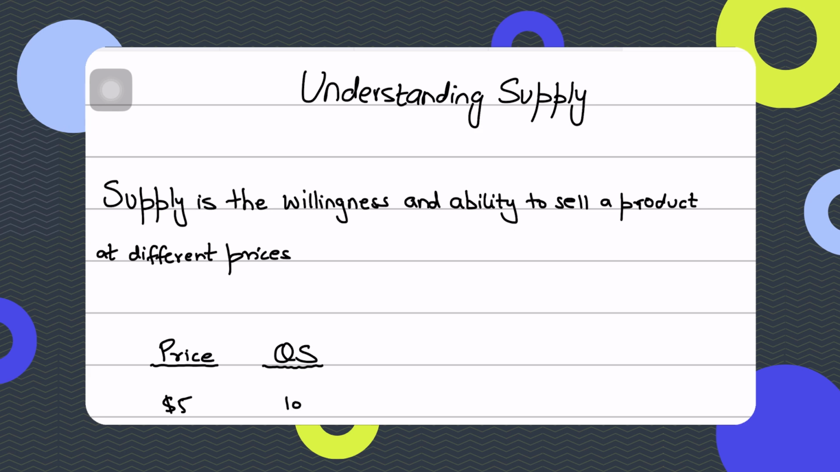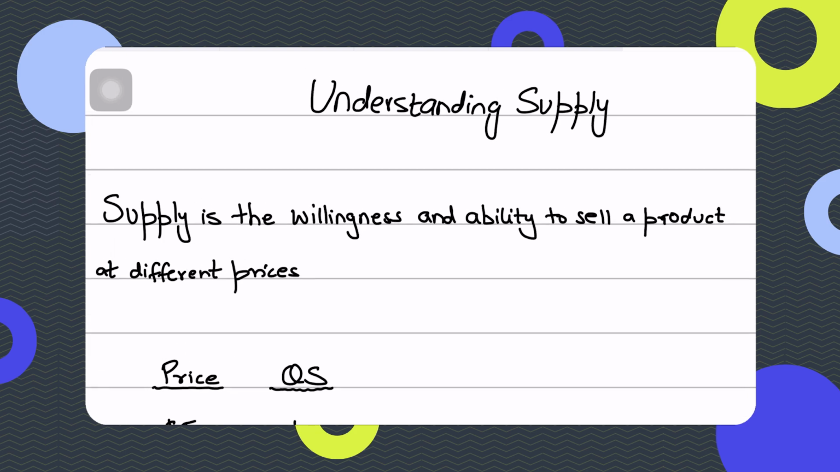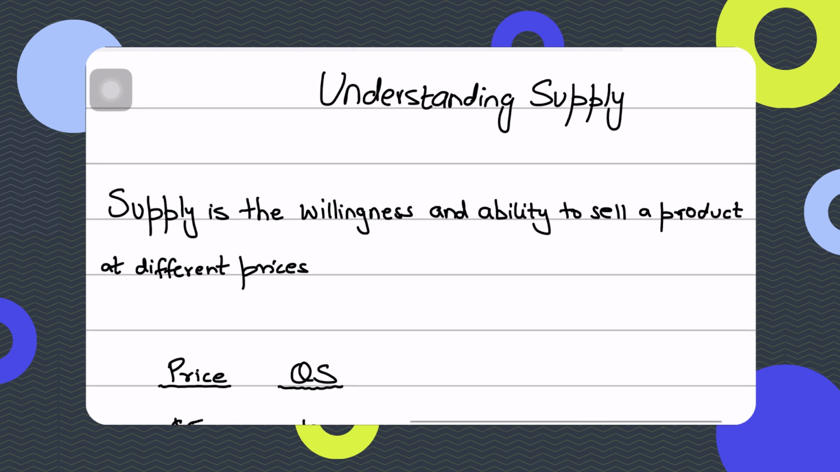We're already done with demand, and when we were talking about demand, we were looking at the consumer's perspective, but supply concerns a firm's perspective, right? So demand was focusing on the consumer buying the product at different prices. Supply will focus on firms selling the product at different prices. The definition of supply goes like this: supply is basically the willingness and the ability to sell a product at different prices.